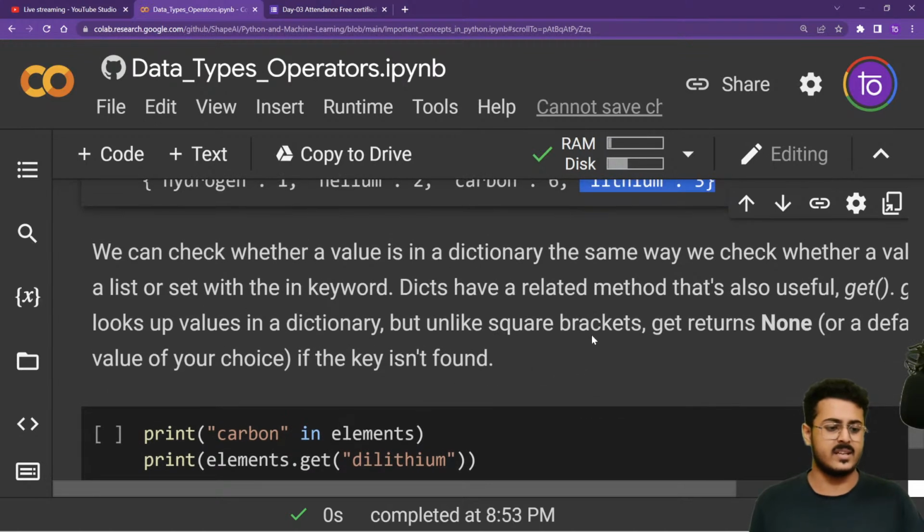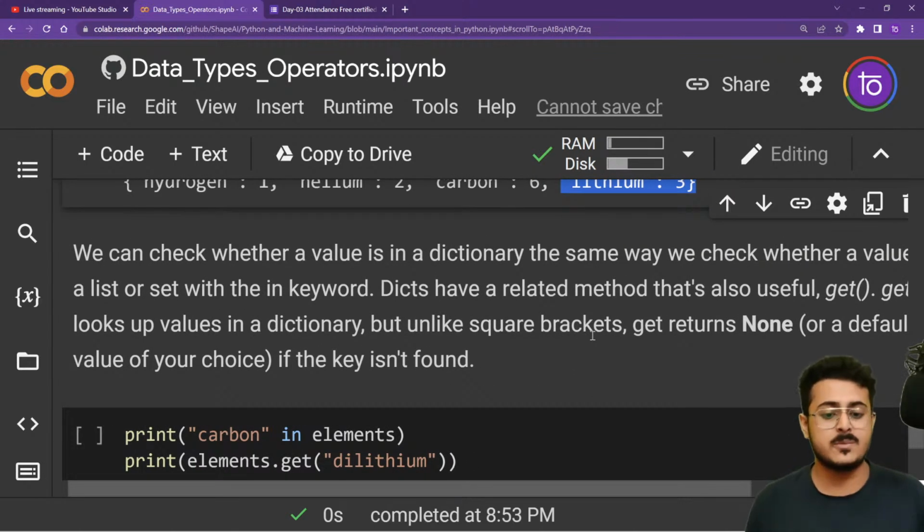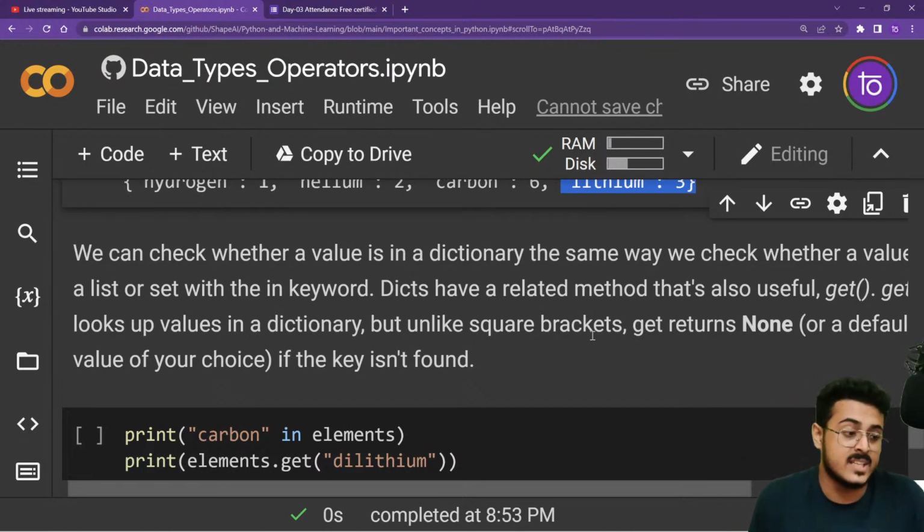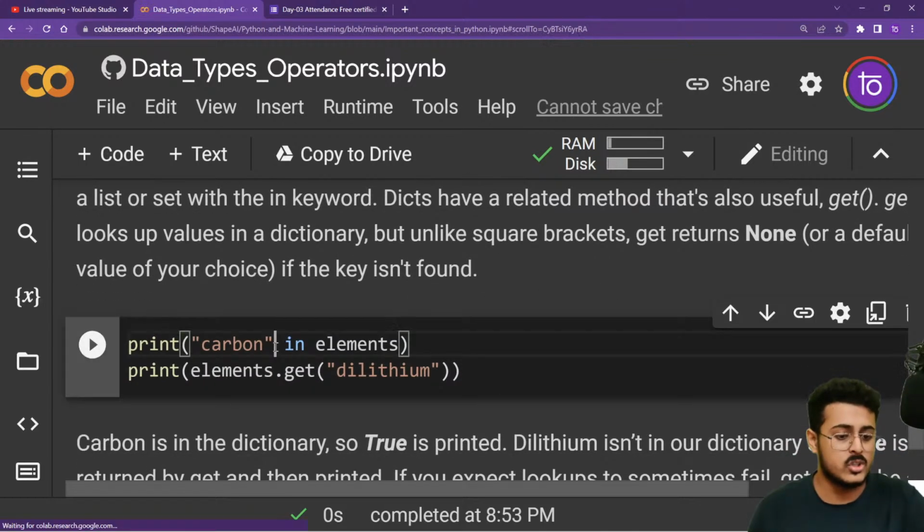Amazing. We can check whether a value is present in a dictionary or not. Maybe we don't know the keys, and we want to check if a value is present in that particular dictionary or not. For that, we can use the membership operators itself. Dictionaries also have a related method that is useful, that is get. Let us try to understand it. We want to check whether the key carbon is present in elements or not. So that is the first method to do that.